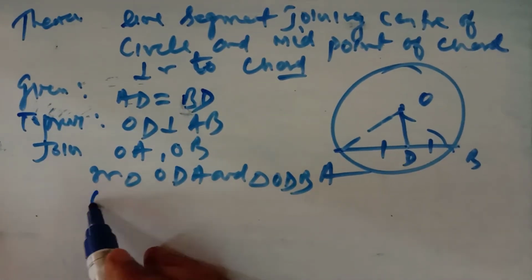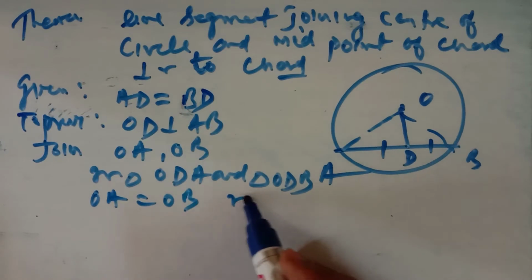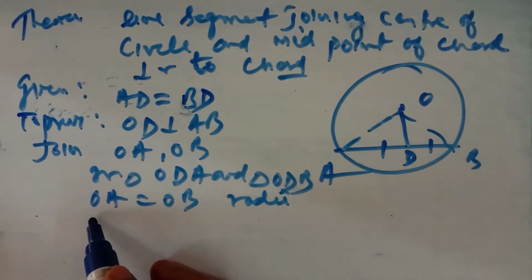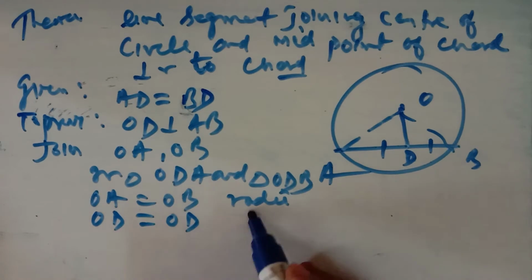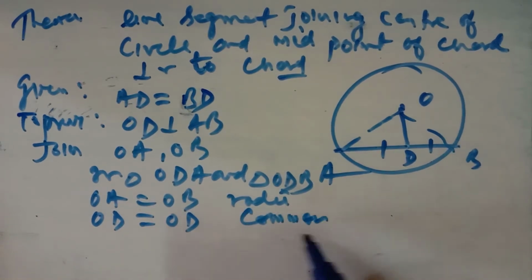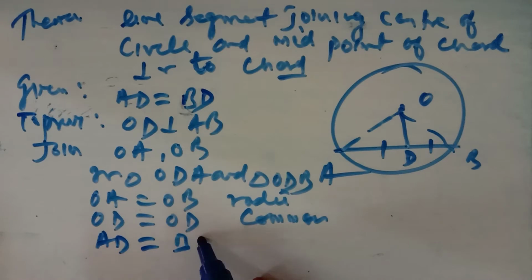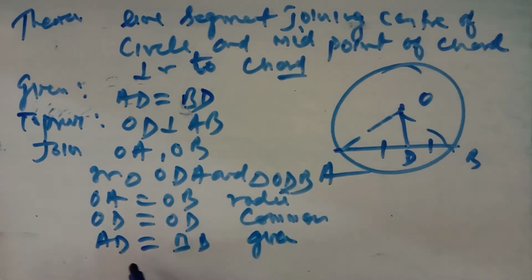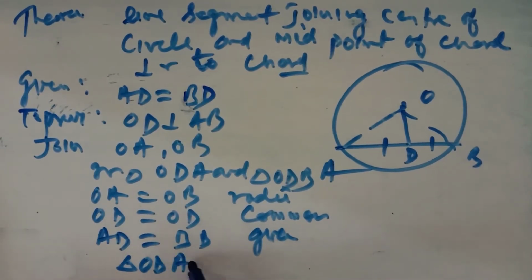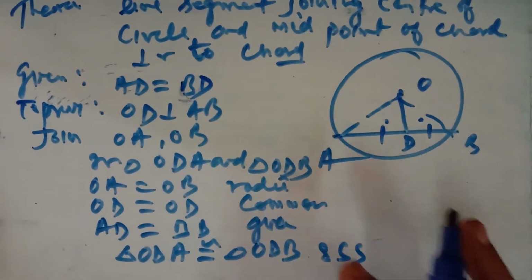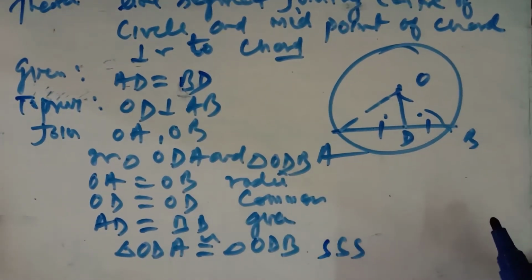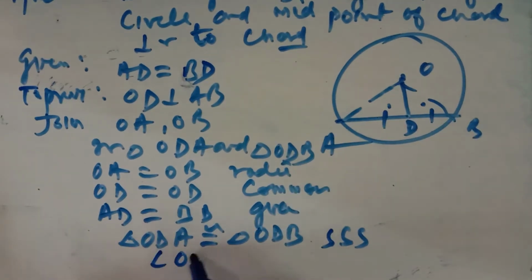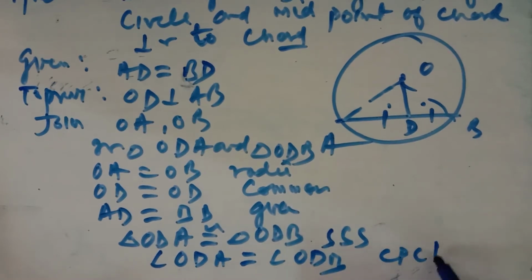Now OA is equal to OB, they are the radii of the circle, and OD is equal to OD, this is common, and AD is equal to BD, it is given. It means that triangle ODA is congruent to triangle ODB by side side side. Now because these two triangles are congruent, I can say that angle ODA is equal to angle ODB by corresponding parts of the congruent triangles.